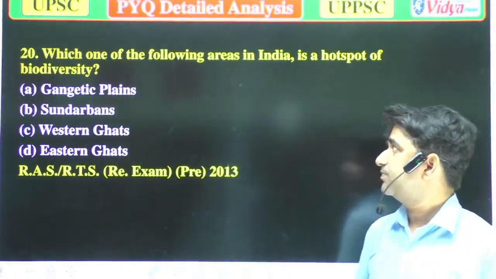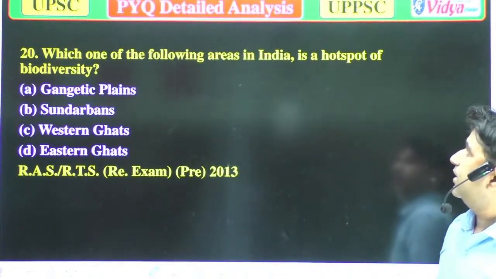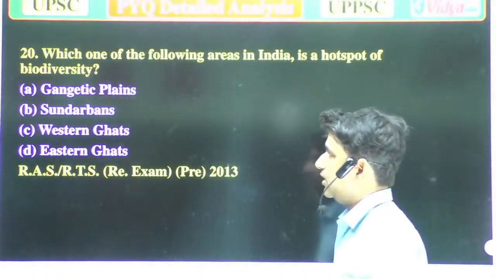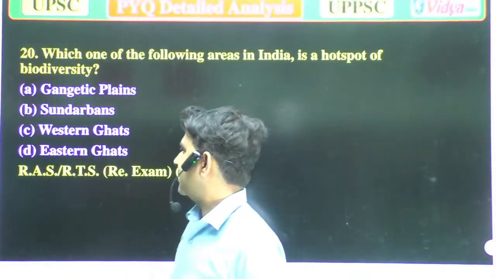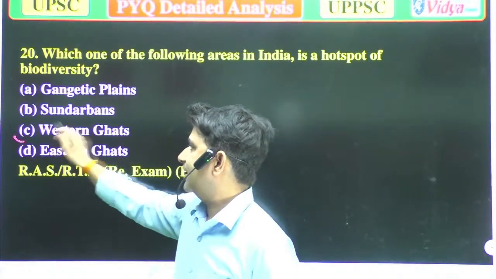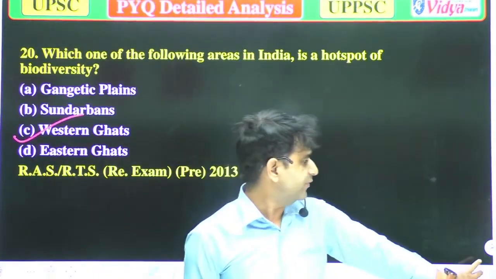Our next question is, which one of the following areas in India is a hotspot of biodiversity? A, Gangetic Plains, B, Sundarbans, C, Western Ghats, and D, Eastern Ghats. So Western Ghats are the correct answer. Now we'll move to the next question.